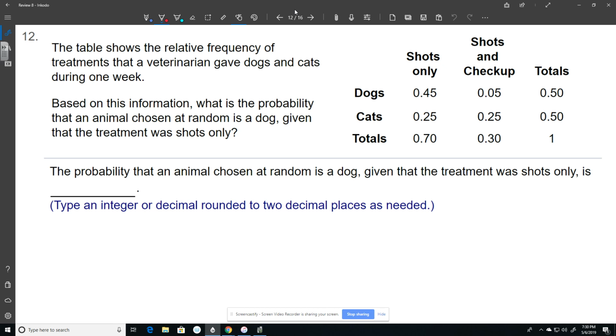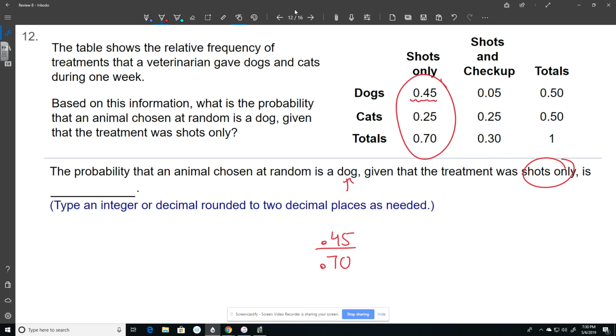Well, I'm only interested in given that the treatment was shots only. So this is the group I'm interested in, and total, that group is 0.70. So that goes on the bottom. And I'm looking for dogs in that group. So there's my top number, 0.45.